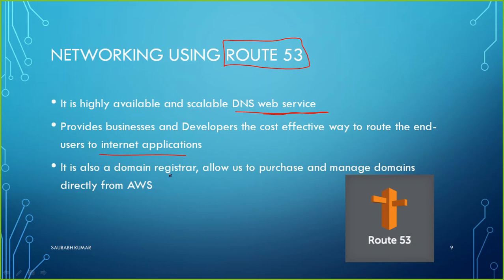It is also a domain registrar. So all the domain names can be registered there. It allows us to purchase and manage domains directly from AWS. So whatever domain name you want to purchase or manage, you can also get from Route 53.